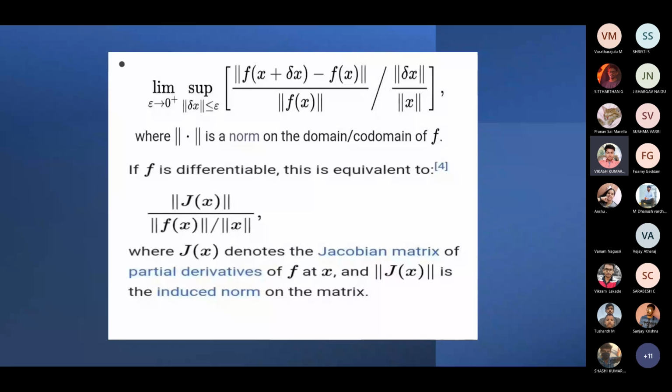It is the same as the formula that I had read out. And if f is differentiable, then it is equivalent to norm of J of x divided by norm of f of x divided by norm of x, where J of x is the Jacobian matrix of partial derivatives of f at x.